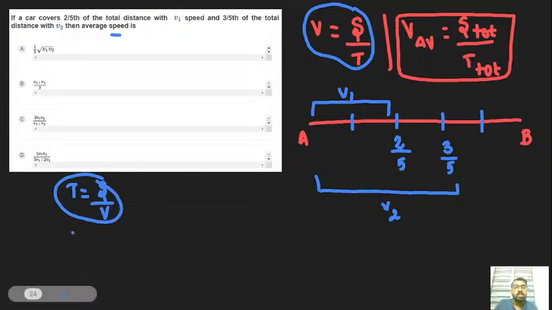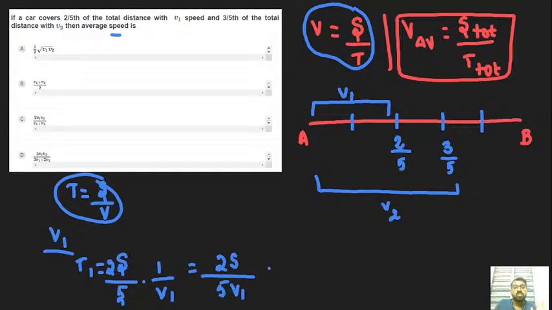For this V1 part, the time is nothing but t1. That's nothing but how much? Yes, that is 2s by 5, times 1 by v1. Here the displacement is 2s by 5 and the velocity is v1. So t1 is 2s by 5 v1. Got it? 2s by 5 v1.